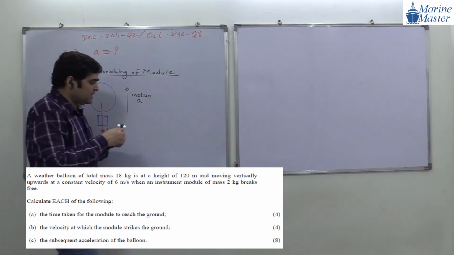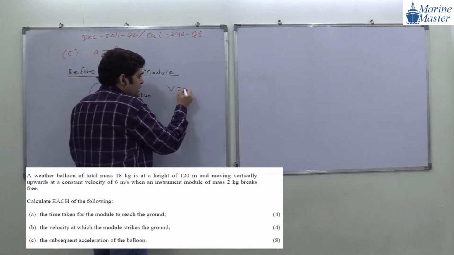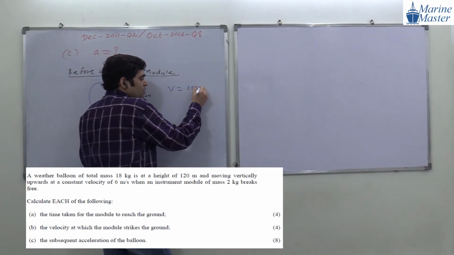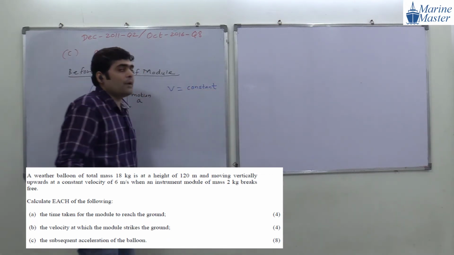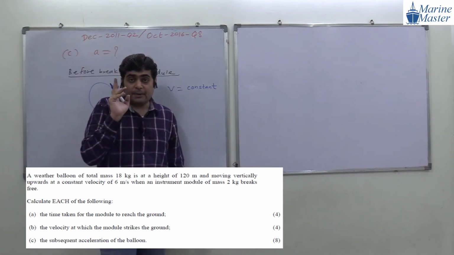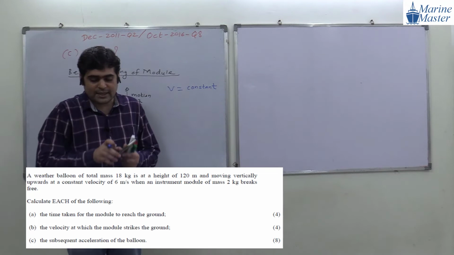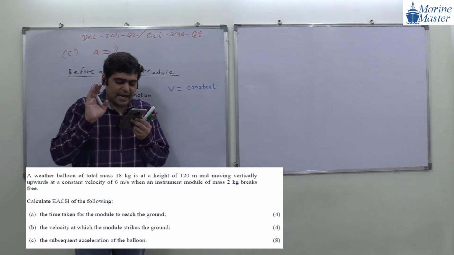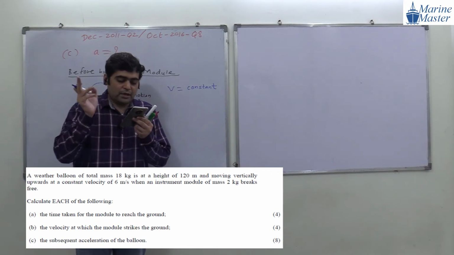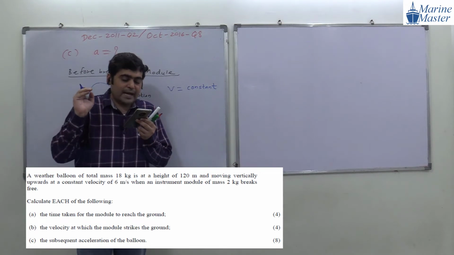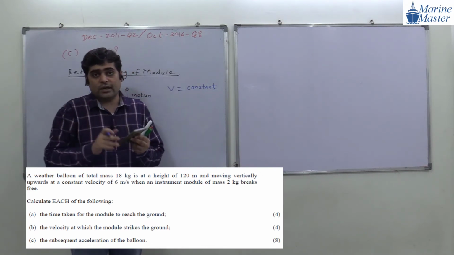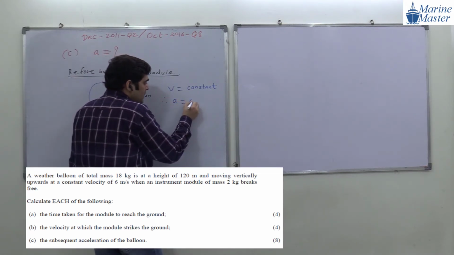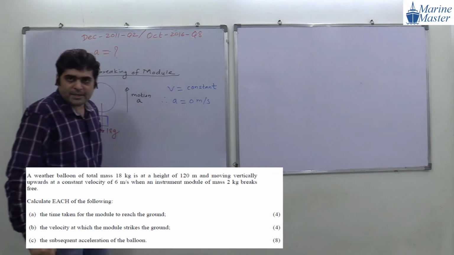Now what about velocity here, guys? In this scenario, velocity is constant. Before breaking the module, the balloon is moving upward with a constant velocity. In the first paragraph of the question, I'm reading once again: a weather balloon of total mass 18 kg is at a height of 120 meter, moving vertically upward with a constant velocity. So velocity is constant. If velocity is constant, then acceleration will become 0 meter per second squared.